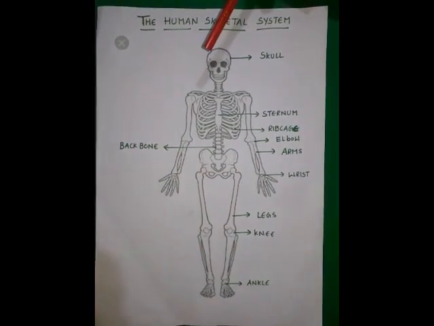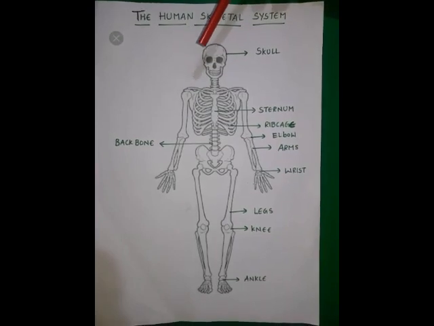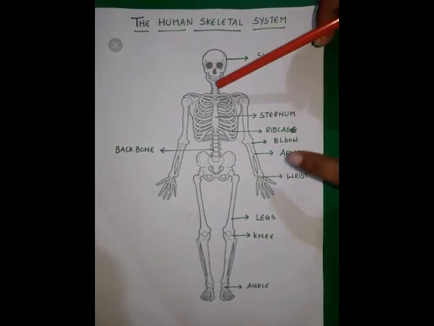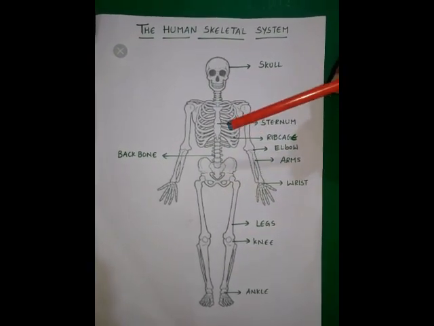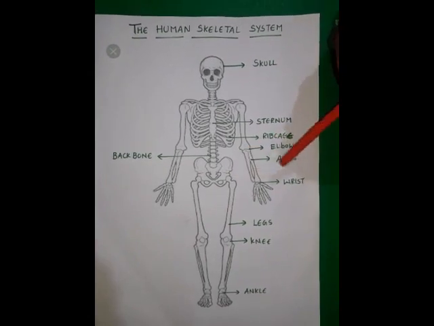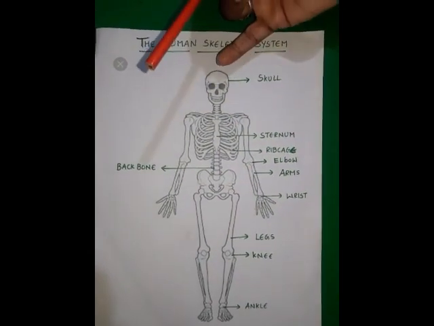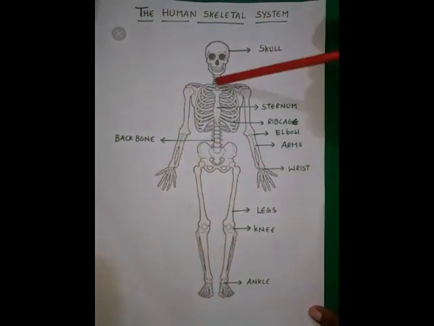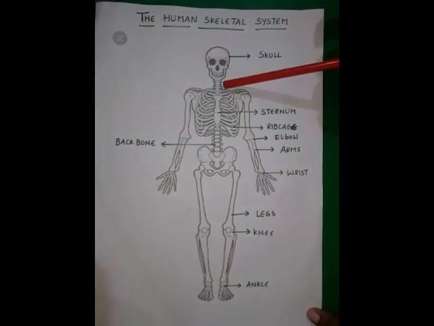This cartilage helps us to bend and twist our back and neck. Understood? It is the vital link between the skull and the rest of the body. Together with the brain, it controls body functions including movement and behavior. This backbone, this spinal cord controls the body functions. This is about the backbone, or spine, or vertebral column.